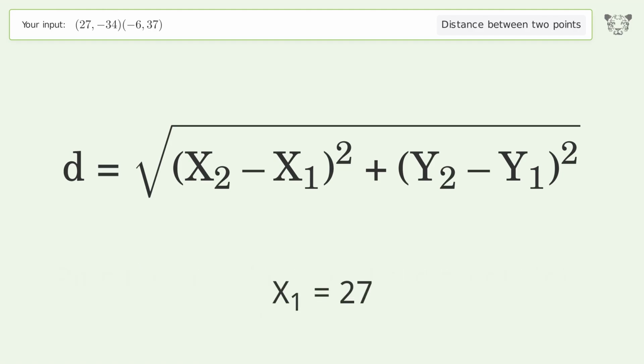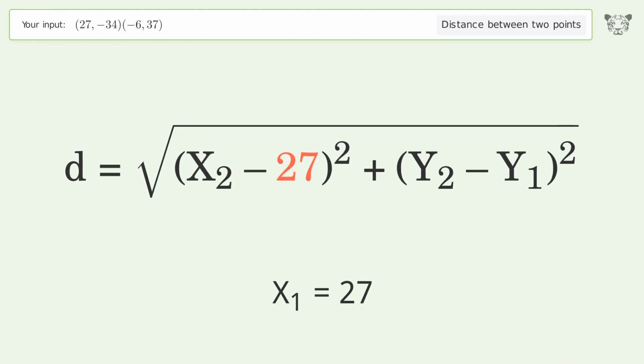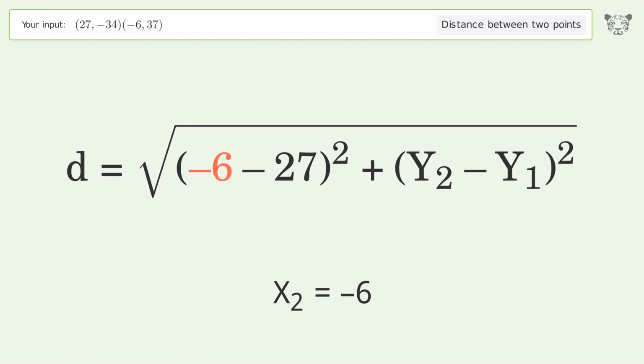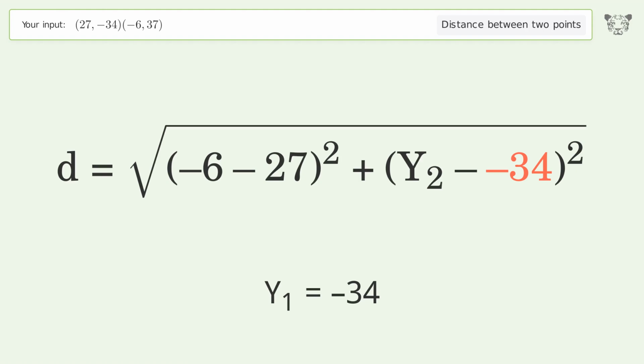x1 equals 27. x2 equals negative 6. y1 equals negative 34. y2 equals 37.